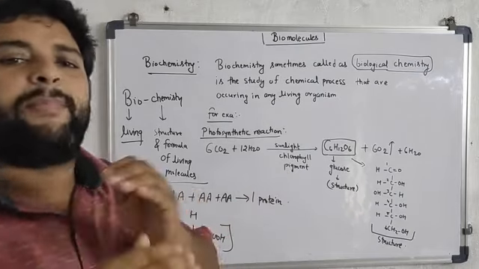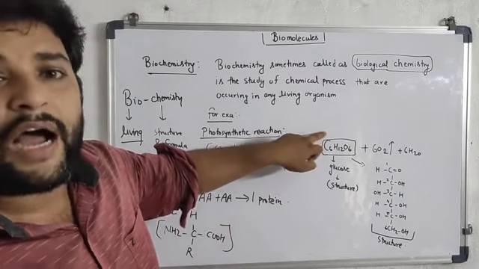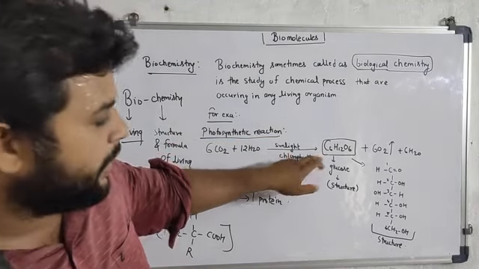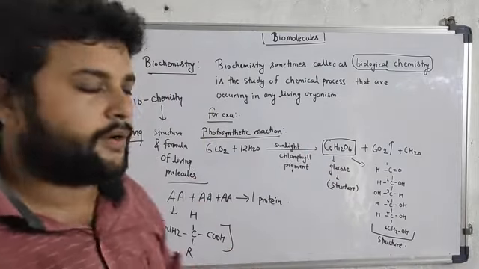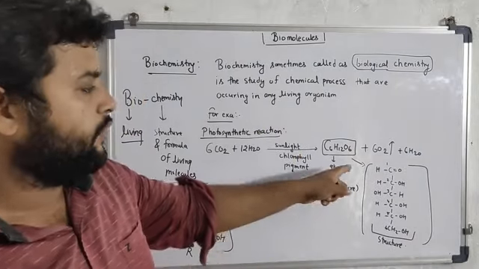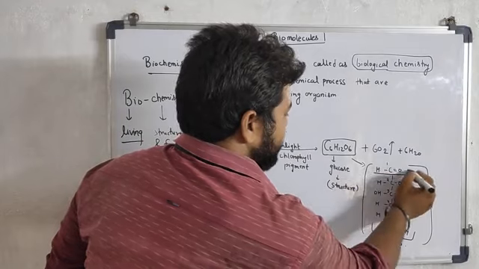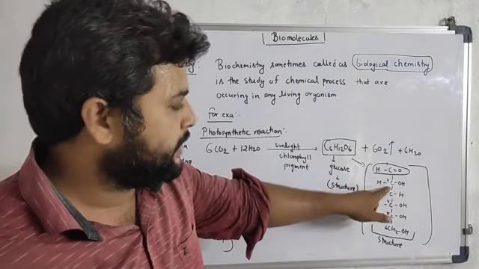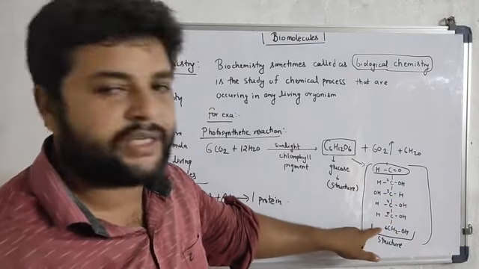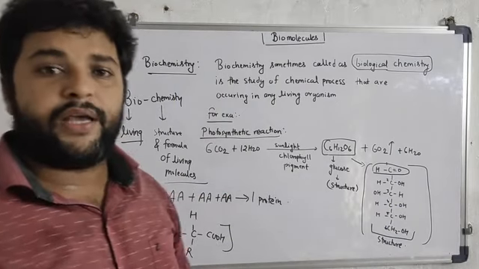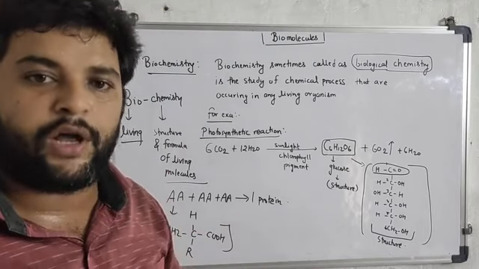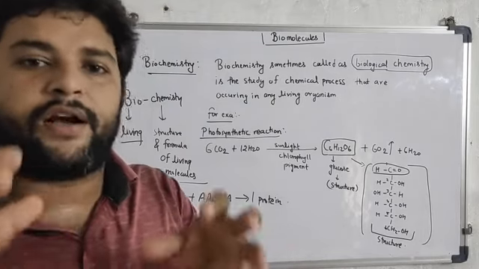Now chemistry basically deals with identifying the structure of this glucose. So this is the basic structure of glucose: HCHO, this is the aldehyde group, then CHOH, CHOH, CHOH, CHOH and CH2OH. So chemistry helps us identify the molecular formula and structural formula of the various living compounds.